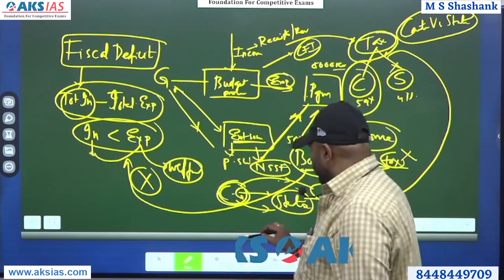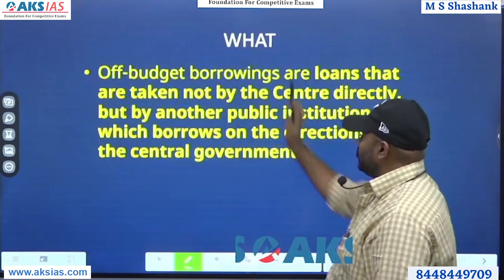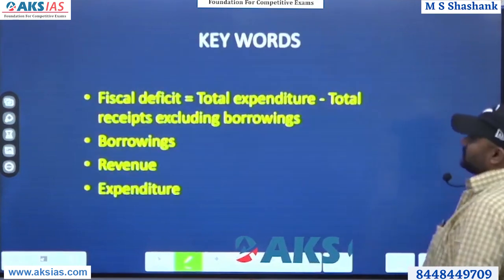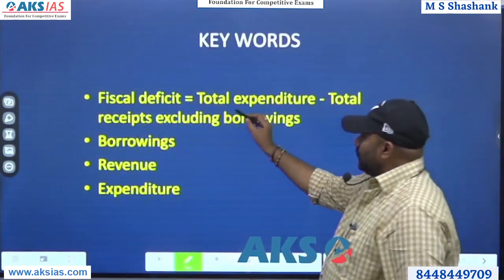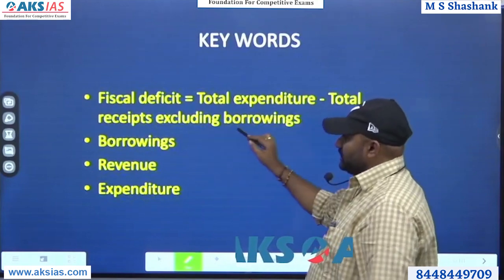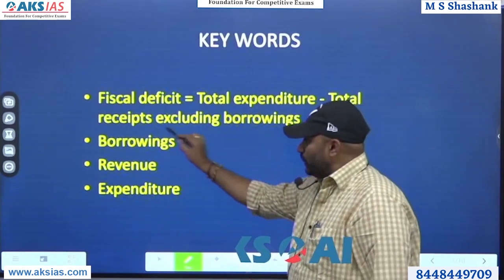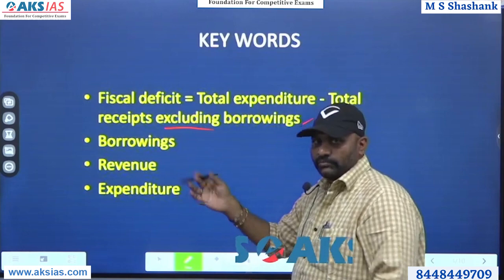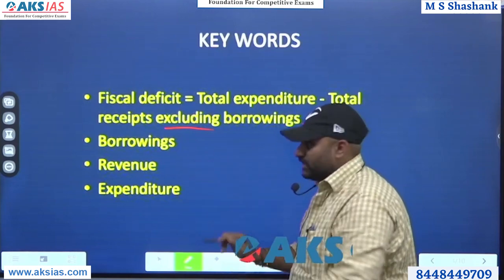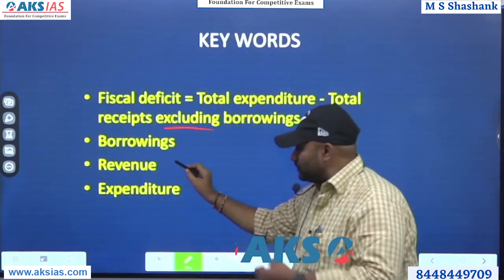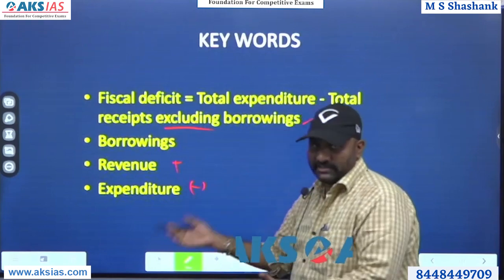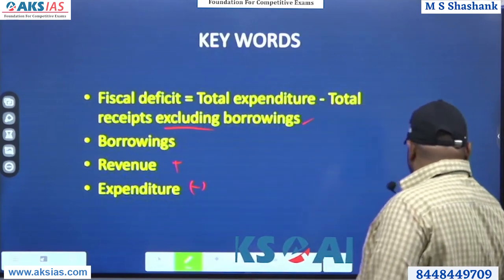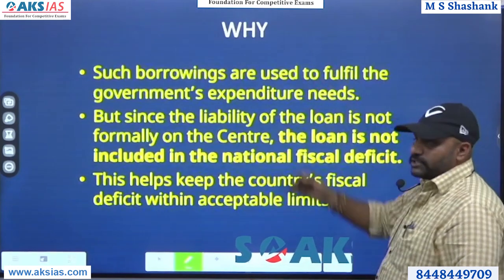So just a quick glance, important points. I told you this definition, what is off-budget borrowing. Next, what are the keywords? Fiscal deficit: total expenditure minus total receipts, excluding borrowings. Borrowings, I told you, are not included into the mainstream budget. You know what is revenue: what comes is plus, expenditure is minus. Very simple.